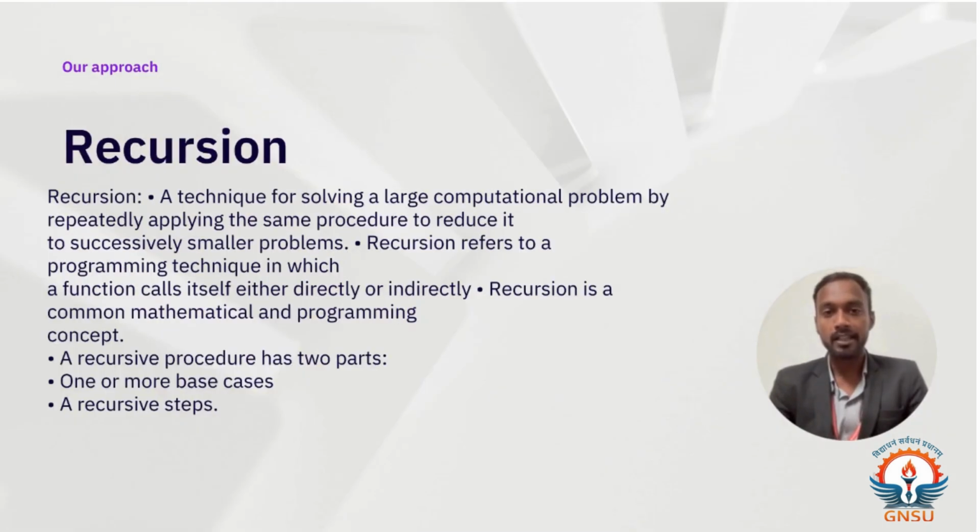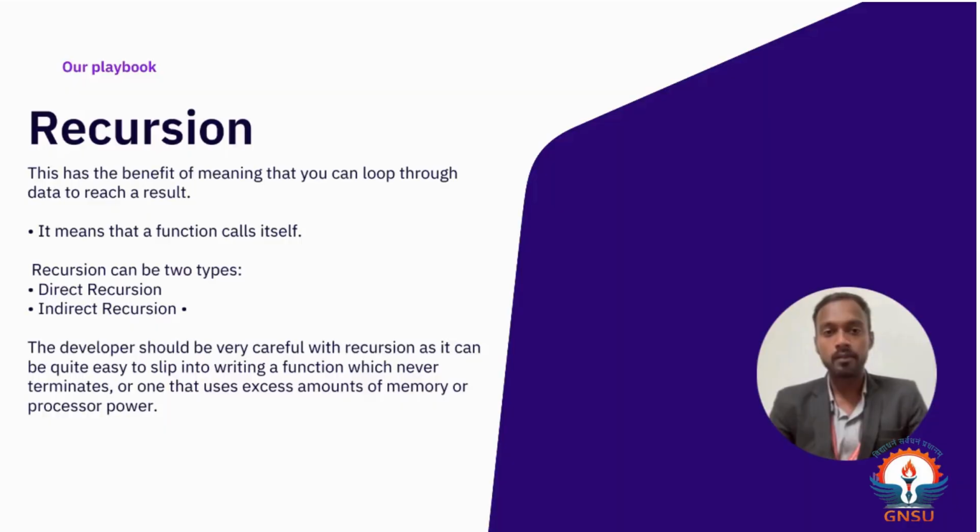Recursion is a technique for solving a large computational problem by repeatedly applying the same procedure to reduce it to successively smaller problems. Recursion refers to a programming technique in which a function calls itself either directly or indirectly. Recursion is a common mathematical and programming concept. A recursive procedure has two parts: one or more base cases, and recursive steps. Now, in the slide, I can explain how many types of recursion there are. There are two types of recursion: direct recursion and indirect recursion.